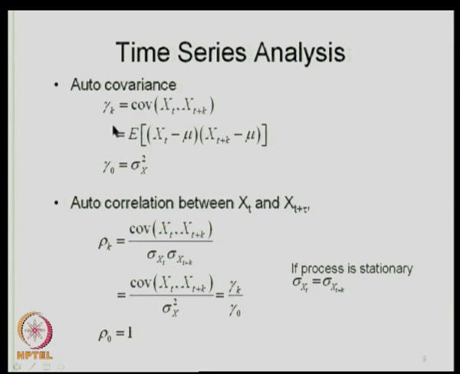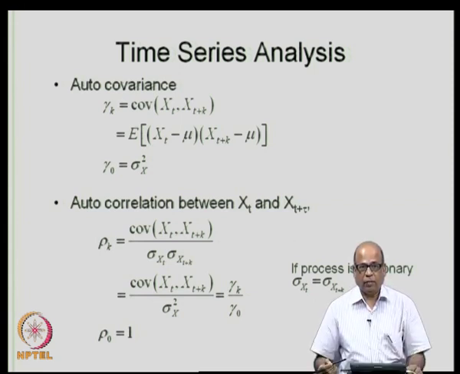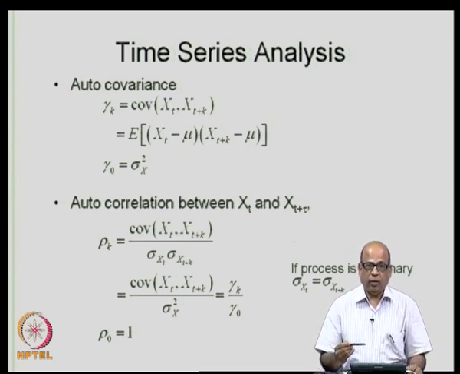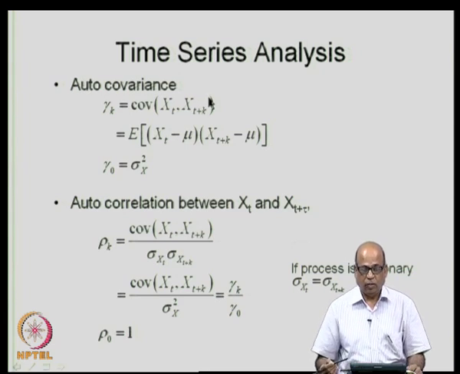So, autocovariance. Recall that when we defined covariance, we defined it with respect to two variables x and y, covariance between x and y. Now, we are dealing with a single random variable, which is, let us say, streamflow measured at different time steps, or the properties of the random variable at different time steps. X t is a different random variable and x t plus k is a different random variable.